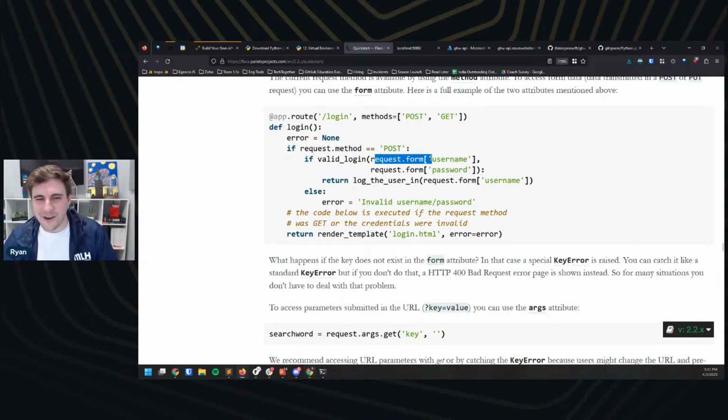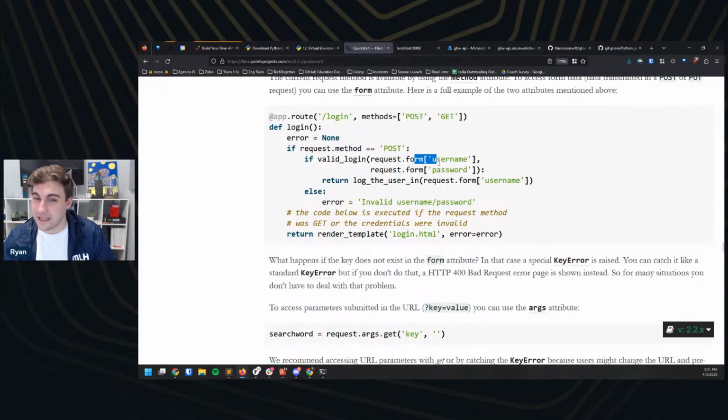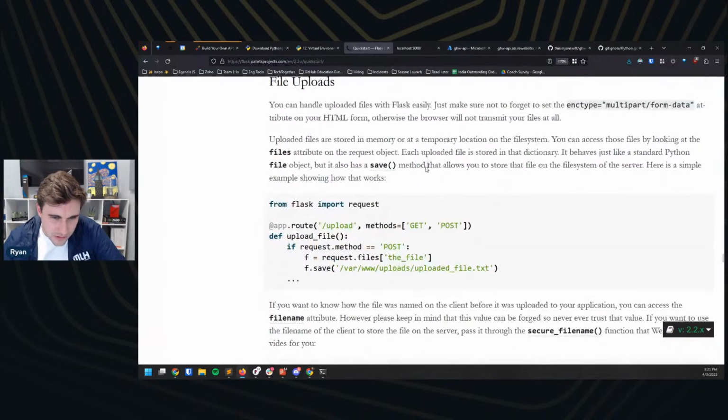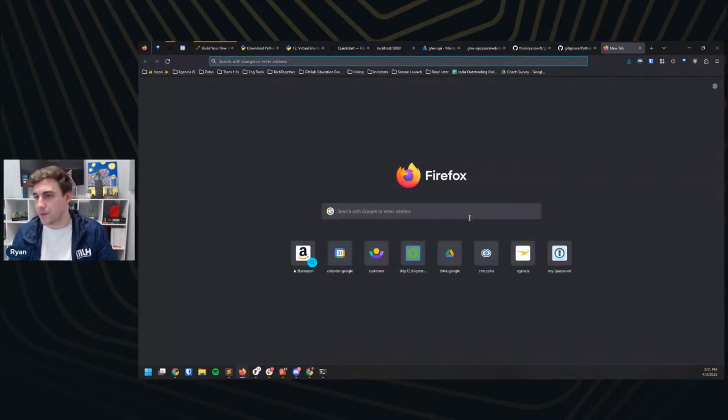So I'm going to try just this request.form piece here. I'm going to expect that the people are giving me what I want here. Let's see if that ends up being true. That's not quite what I'm looking for. Let me look up another tutorial real quick.